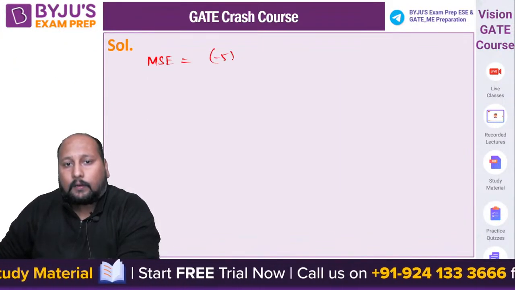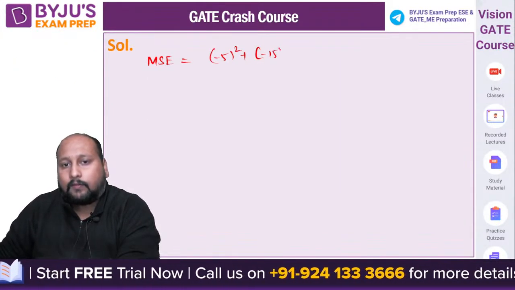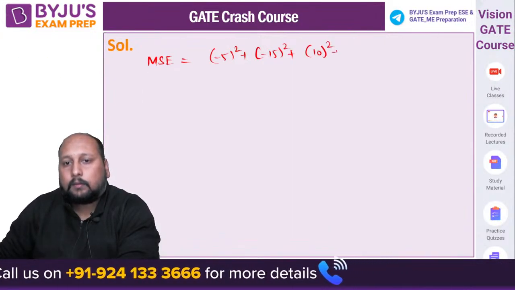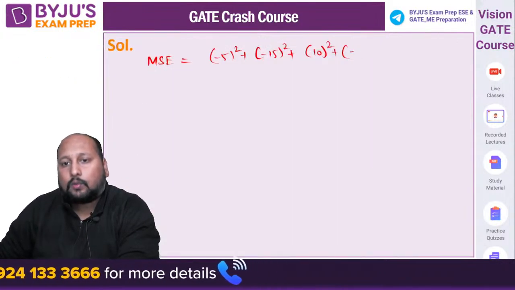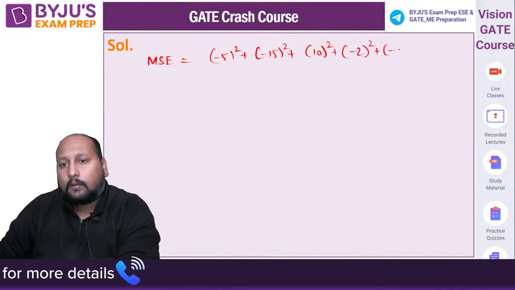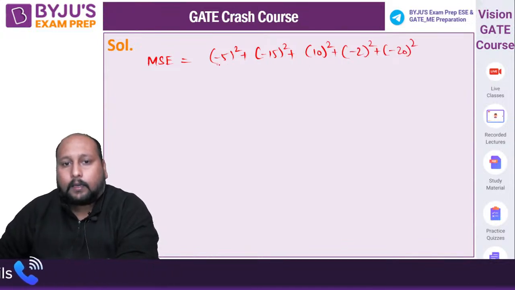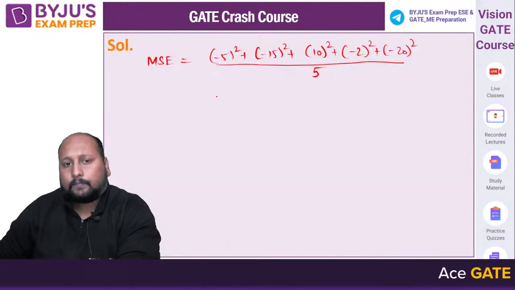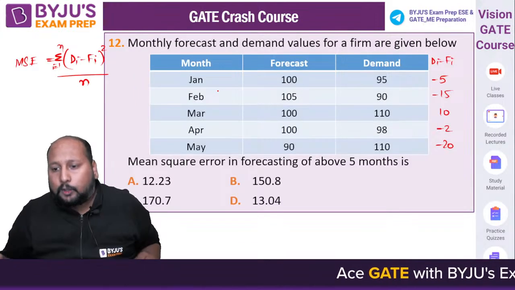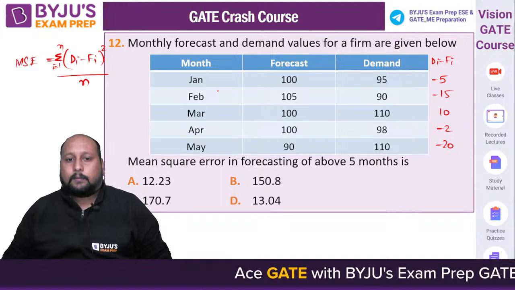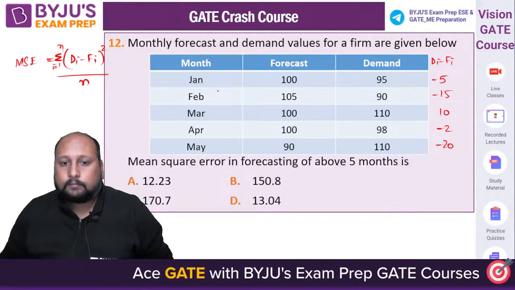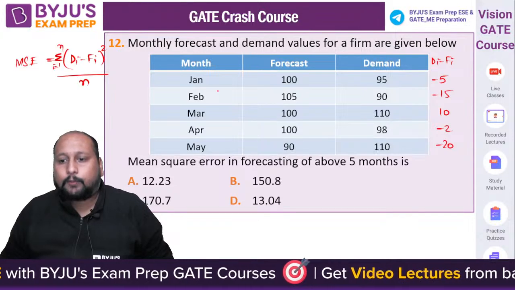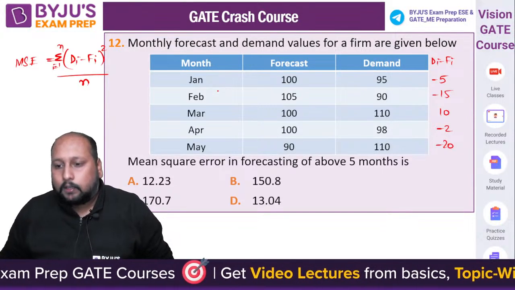minus 5 square, minus 15 square, 10 square, minus 2 square, minus 20 square, divided by number of months, 5, na? That is mean square error. Option B, okay, Kumar is getting option B, 150. Okay, anyone else? Kumar is getting option B, 150.8.